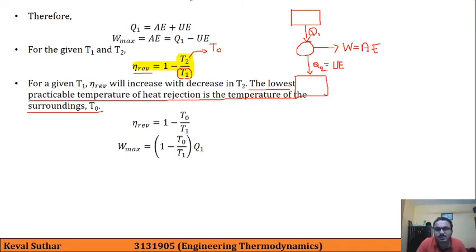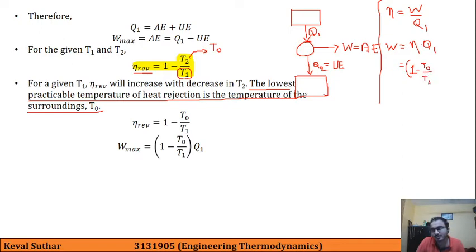formula. Why? Because eta is nothing but W divided by Q1. So here W is equal to eta into Q1, and eta in our case right now is 1 minus T0 by T1, into Q1.